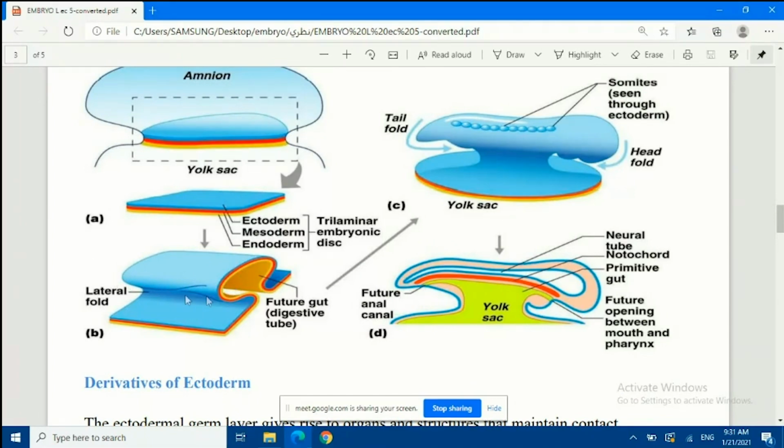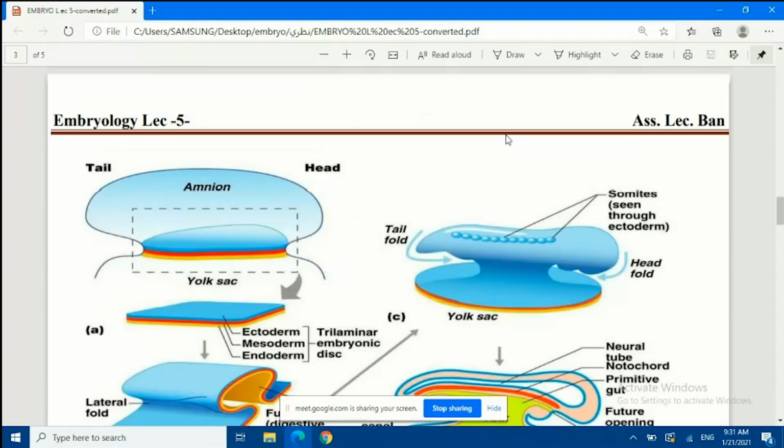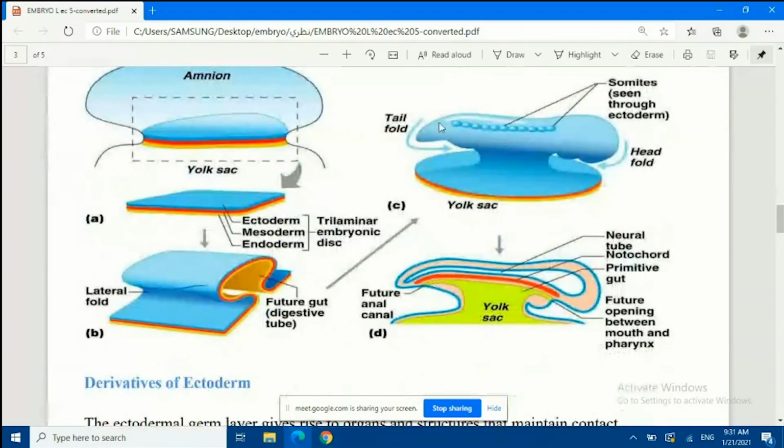Okay, then on the sides we will have the lateral fold. This is the lateral folding. Okay, so look, in the tail, this is the tail fold and this is the head fold, which will give us the cranial and the caudal ends. Some structures will form. We call these structures somites.